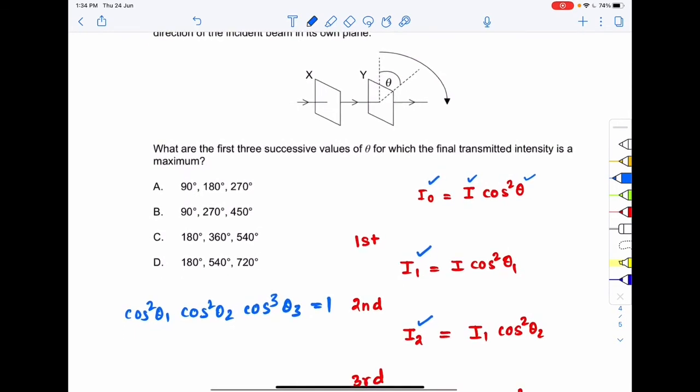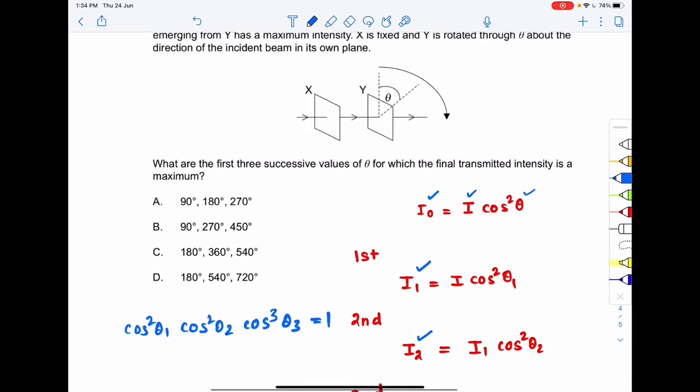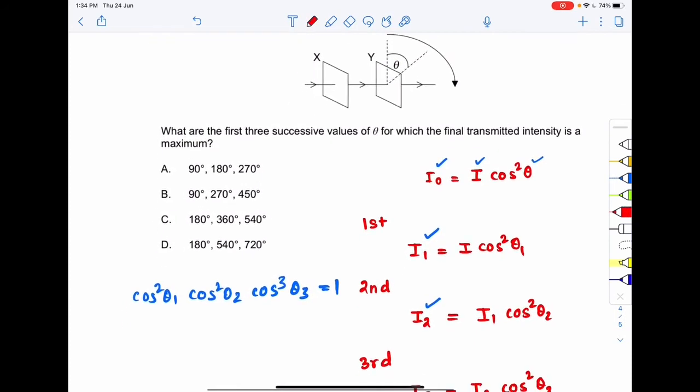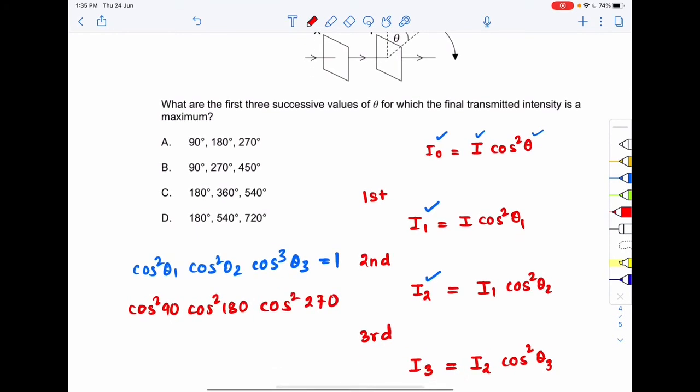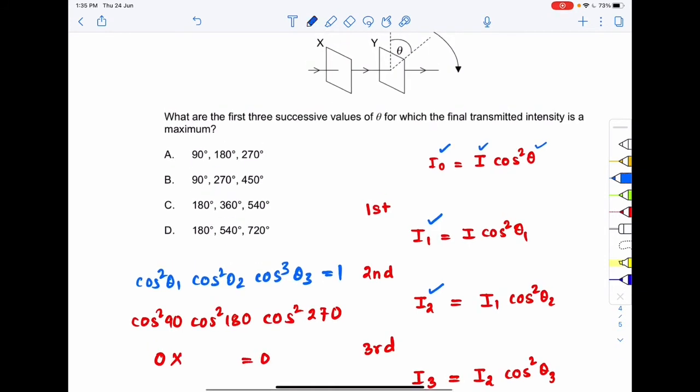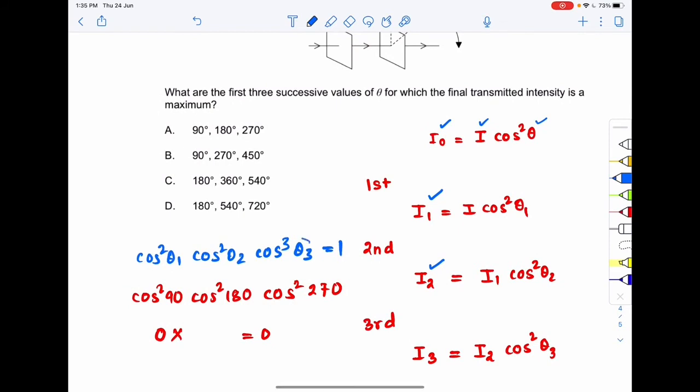For the first option, 90, 180, 270, so cos square 90 into cos square 180 into cos square 270. Cos square 90 is 0, multiplied by anything will be equal to 0, right? So this value is becoming equal to 0. But this value should be equal to 1, right?